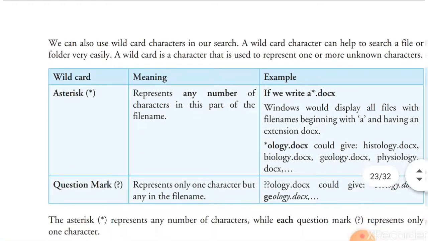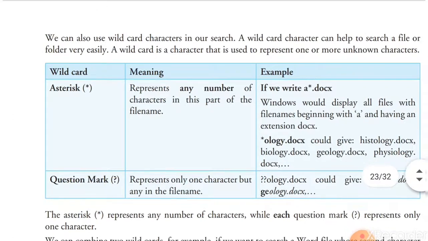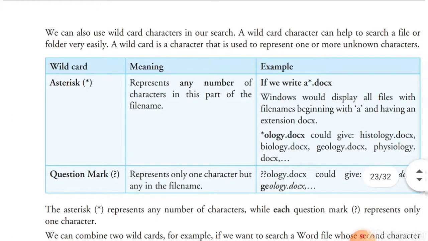Next, how will we search? I just explained the wildcard, and the same applies here. We can also use wildcard characters in our search. What is a wildcard?